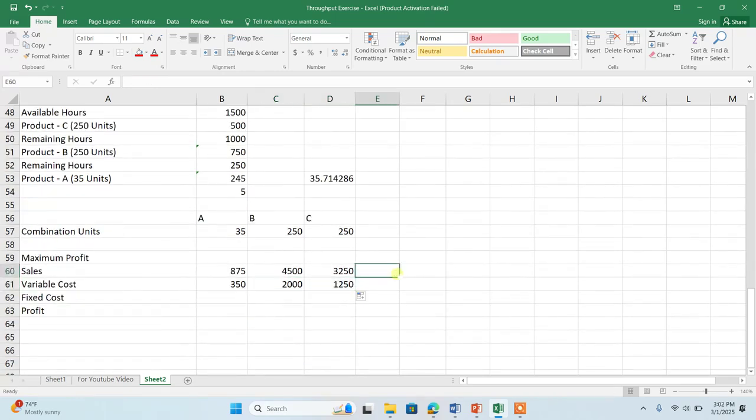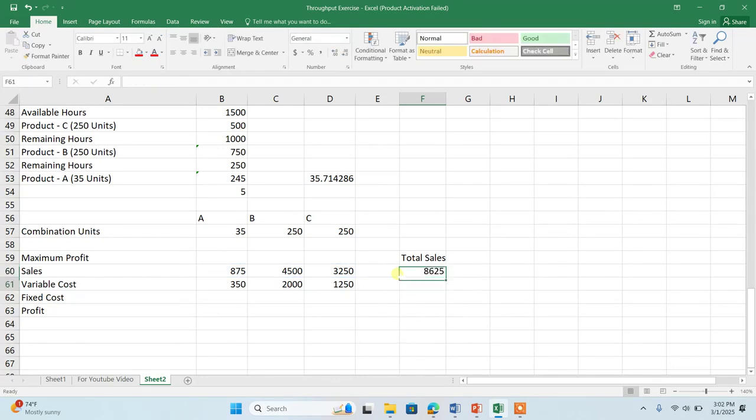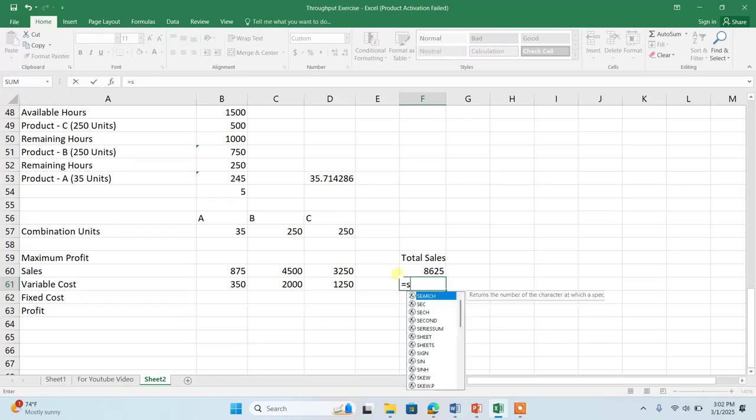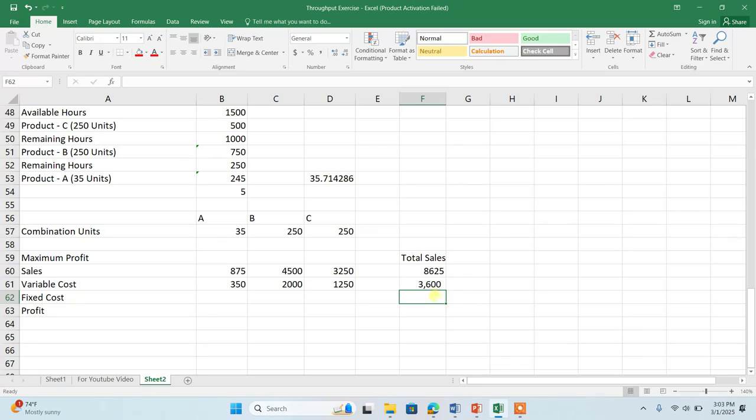So my total sales are how much? All these three products. This is the sales of each product, and this is the sales of the total products. So my total sale is 8,625, and my total variable cost is this. If I subtract variable cost from sales, I'm left with the throughput return, but I'm interested in calculating the profit.